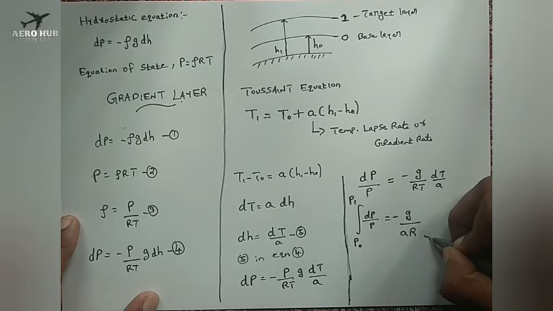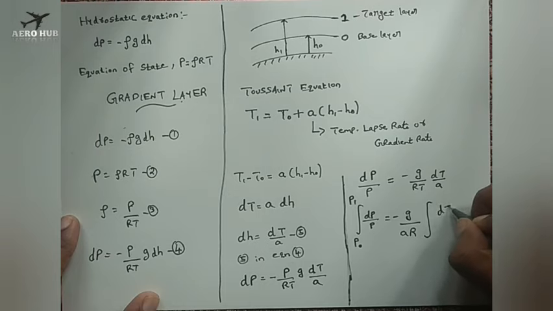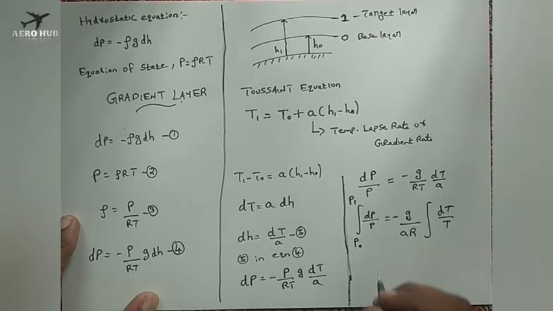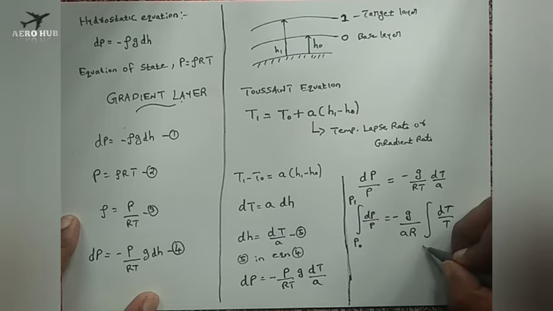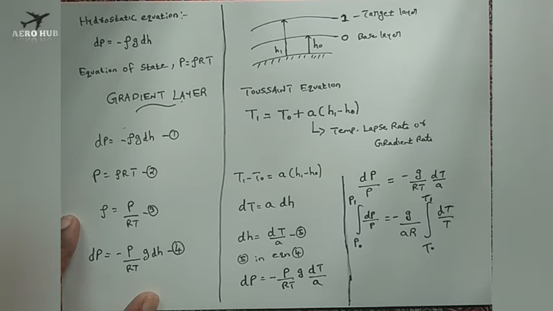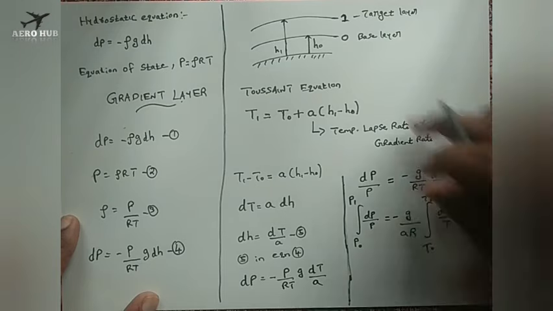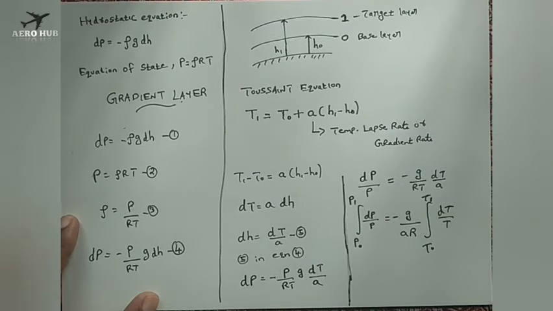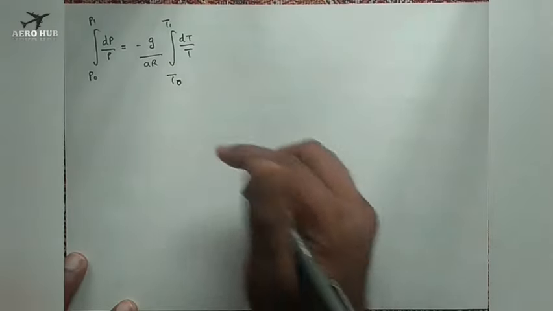Integral, here we have dT and T, so I will write dT divided by T. Now the limits of this integral will be from T0 to T1. T0 is nothing but the temperature of the base layer and T1 is nothing but the temperature of the target layer. We will integrate this equation.